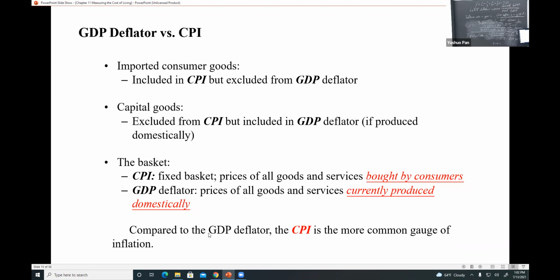These two parts determine why the inflation between these two is different. And compared to the GDP deflator, the CPI is the more common gauge of inflation. So we use CPI to calculate the inflation rate.